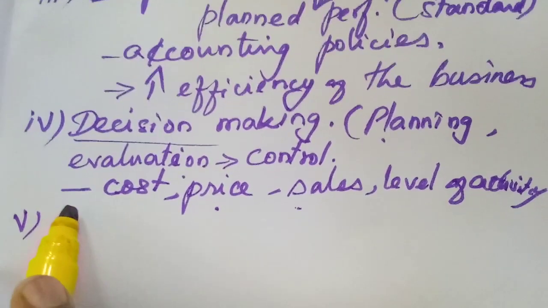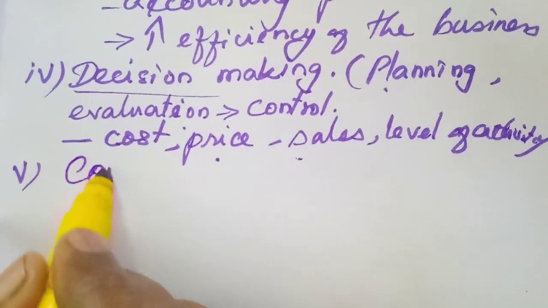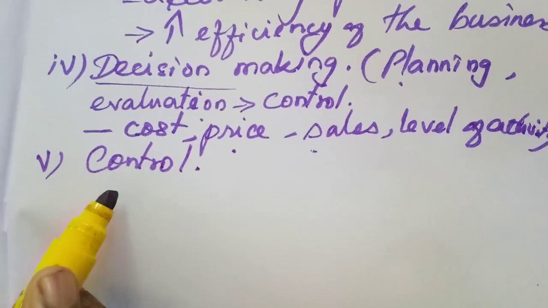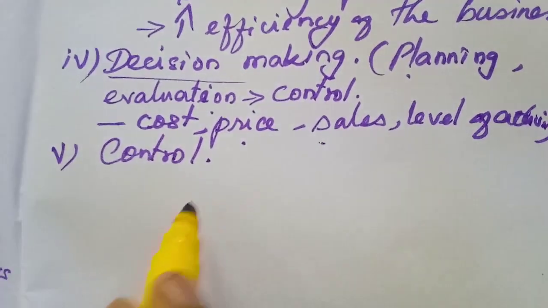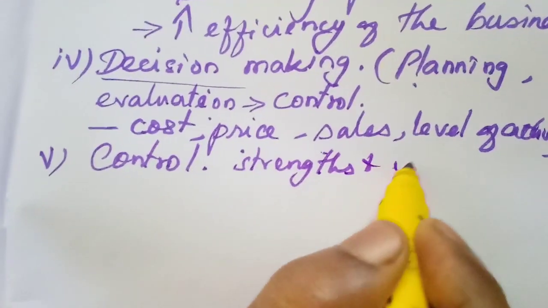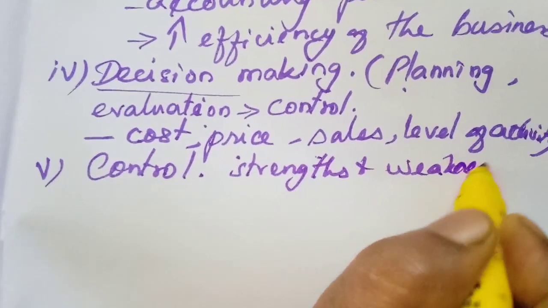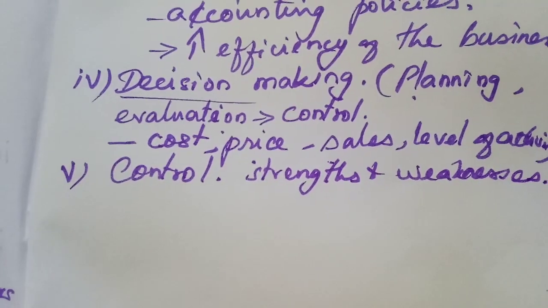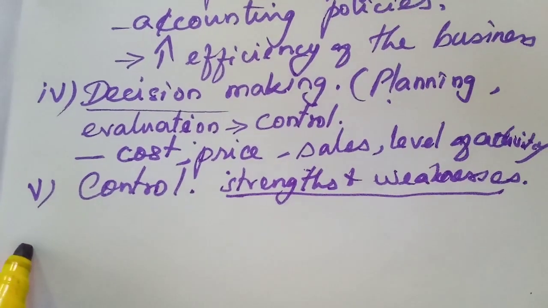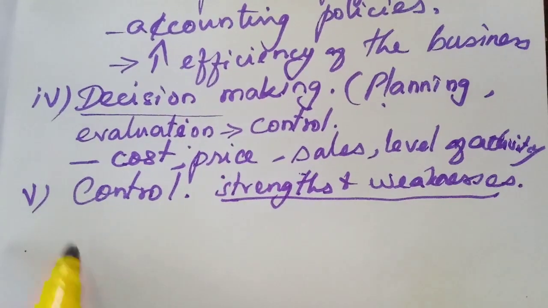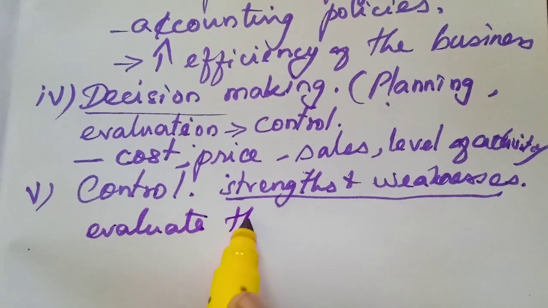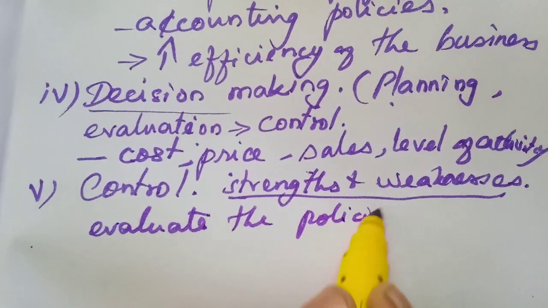Then the fifth point is control. Accounting is working as a tool of control because it will analyze the strengths and weaknesses of the business units. They have to evaluate the policies and performance.